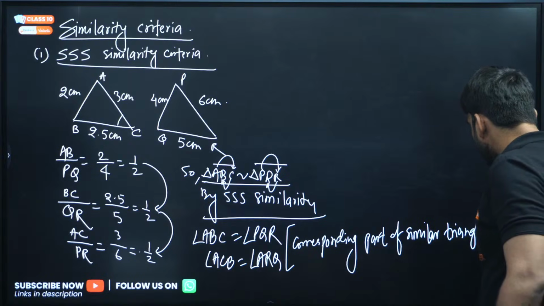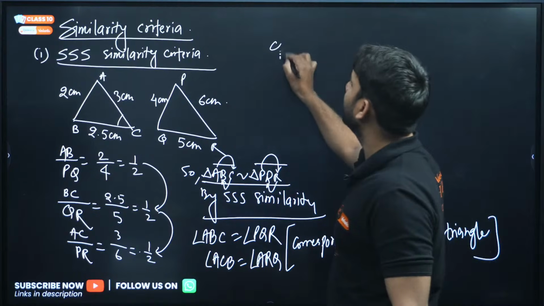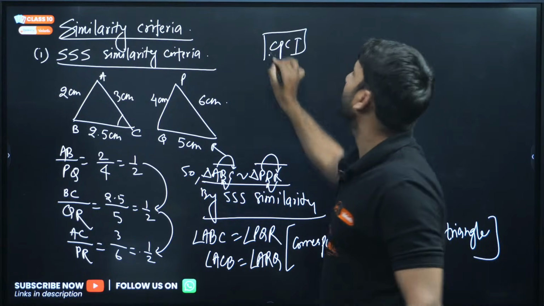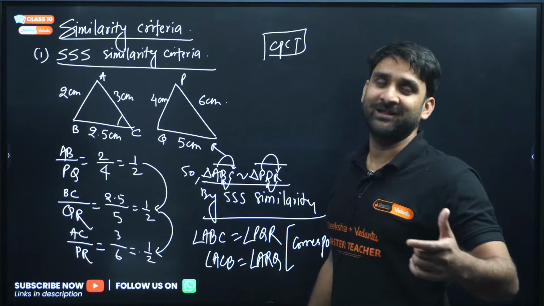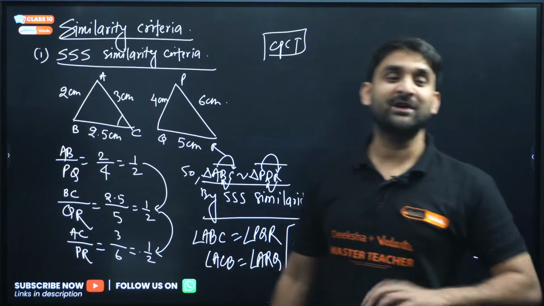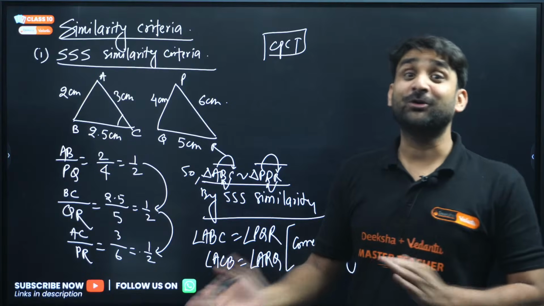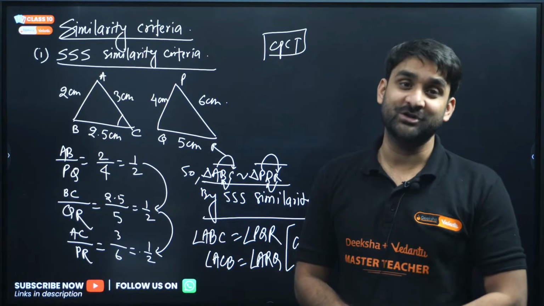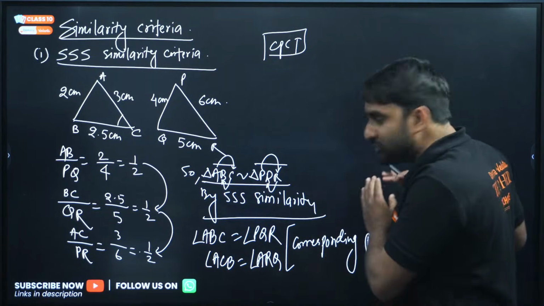I hope you remember CPCT in class 9th, corresponding part of congruent triangle. When we prove the triangles are congruent to each other, we can take the corresponding parts are also equal to each other, right? So same also in here.